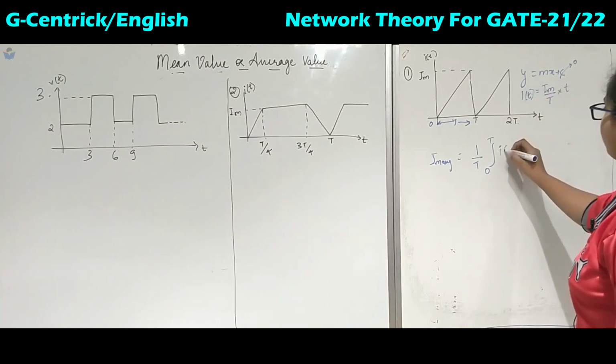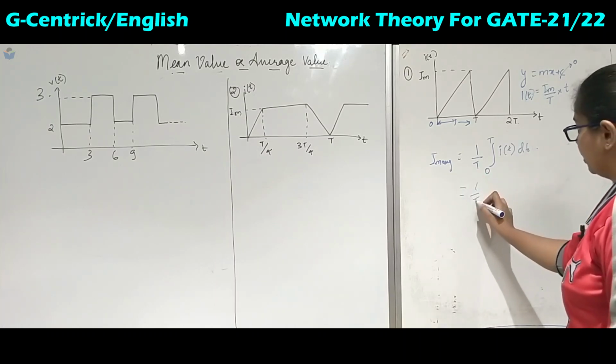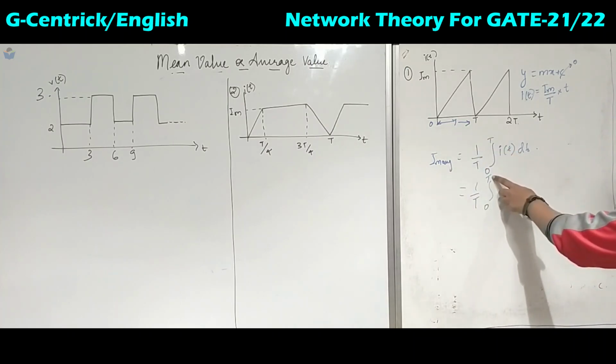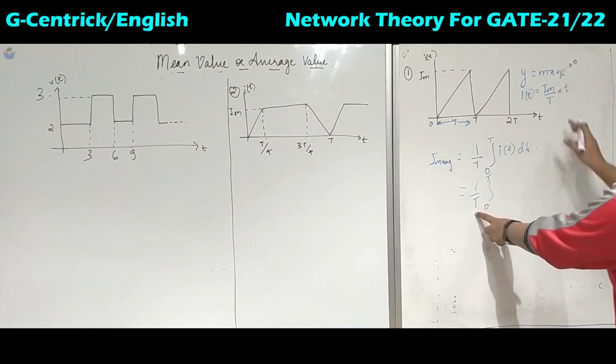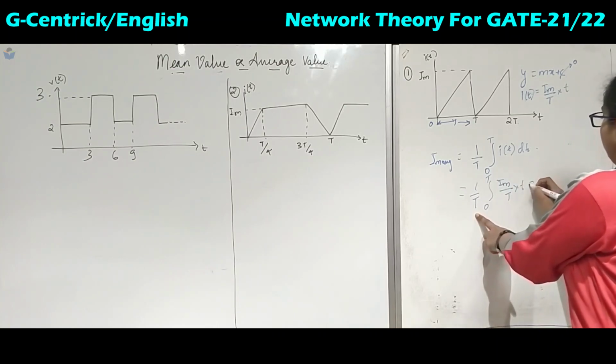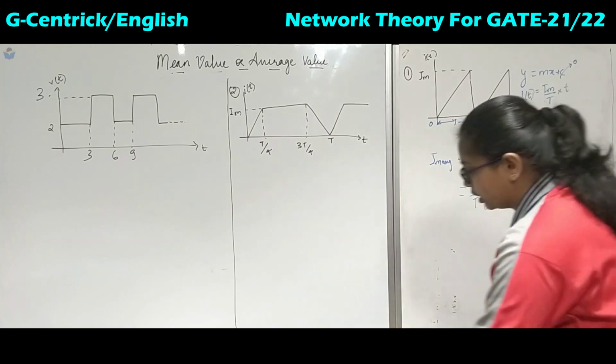It is nothing but I of t into dt. Okay, so here 1 by T. Then we will substitute the time period, which is also the same. So here it is T and here also it is T. It is nothing but Im upon T into the integral of t dt. Okay. Now take the integration.